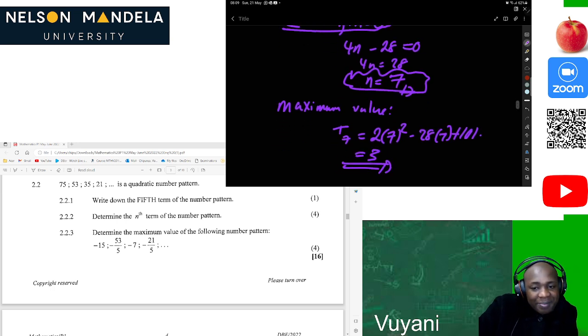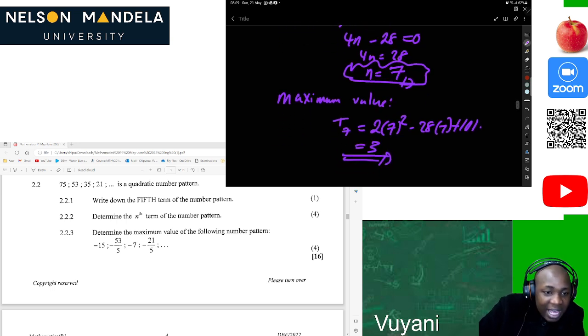Then we were happy. We were able to find the value of n, then we substituted it in the original Tn formula so that we can get our correct answer. In other words, those figures they gave us, those values in that sequence, are just there to confuse us. But this is quite nice if you are able to see that you are calculating from the main question.